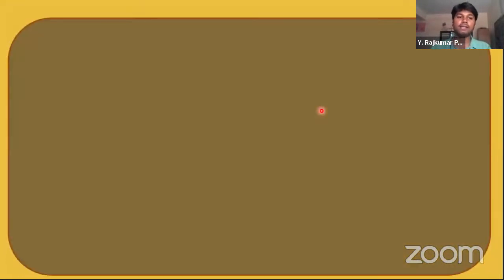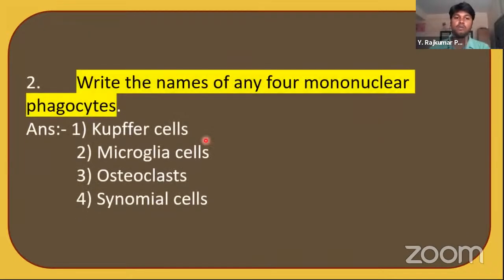Second, write the names of any 4 mononuclear phagocytes. Examples of mononuclear phagocytes are located mainly in the tissues. According to the tissue where they are located, they have different names. Examples: Kupffer cells, microglia cells, osteoclast cells and synovial cells. Let's see where they are located in the next slide.